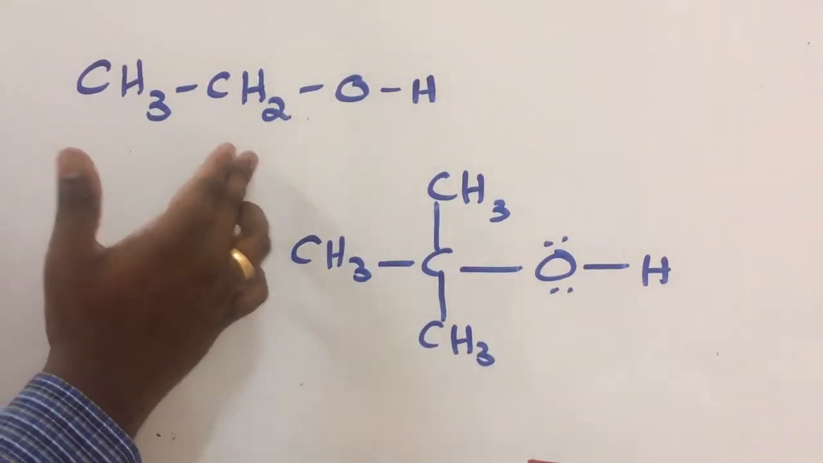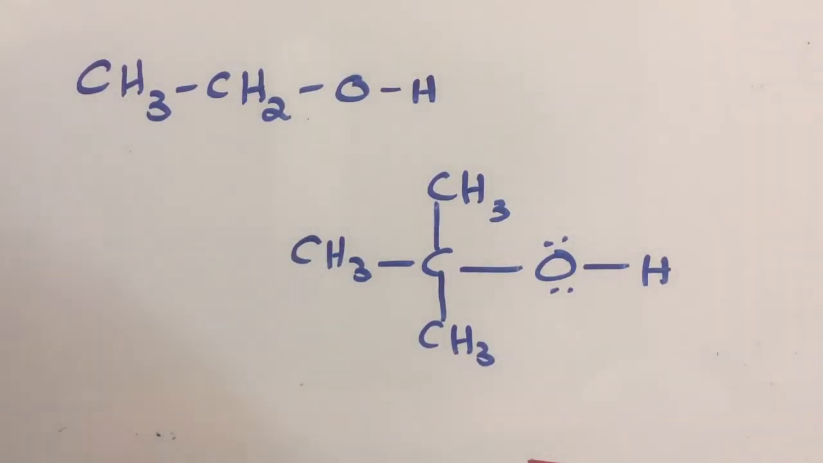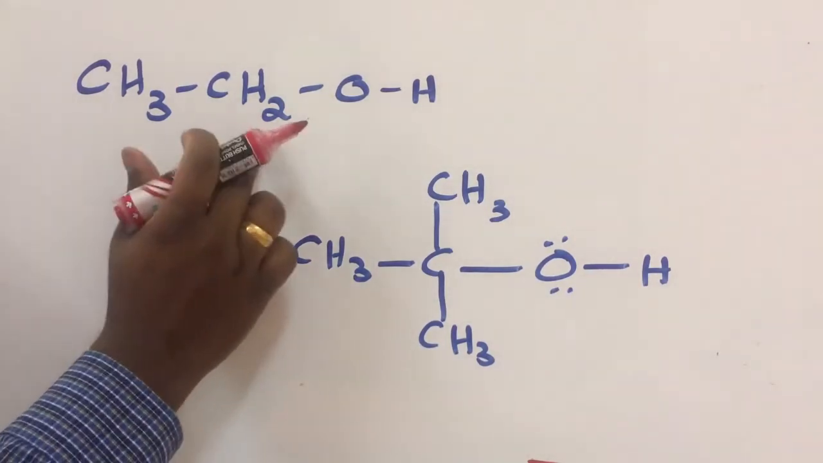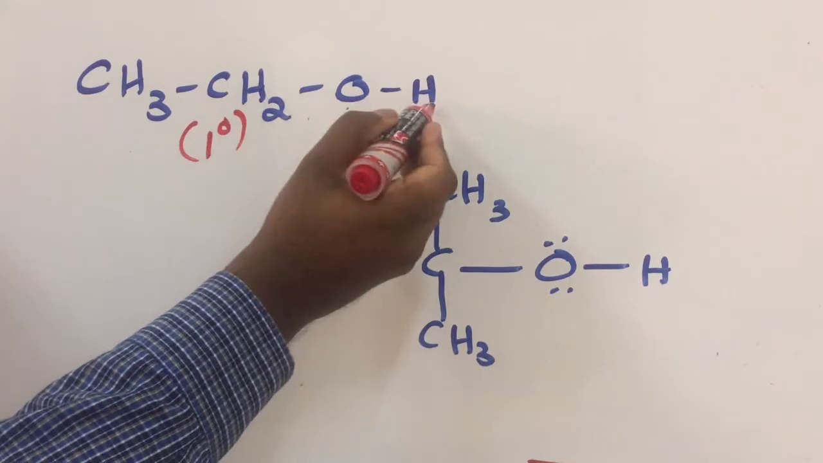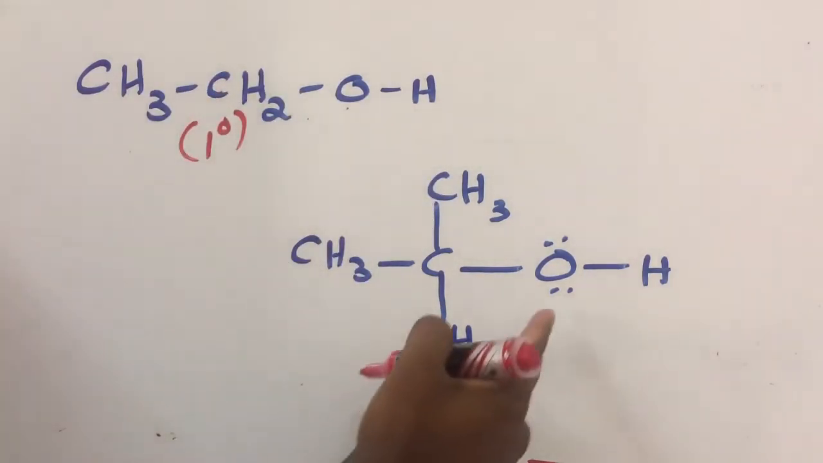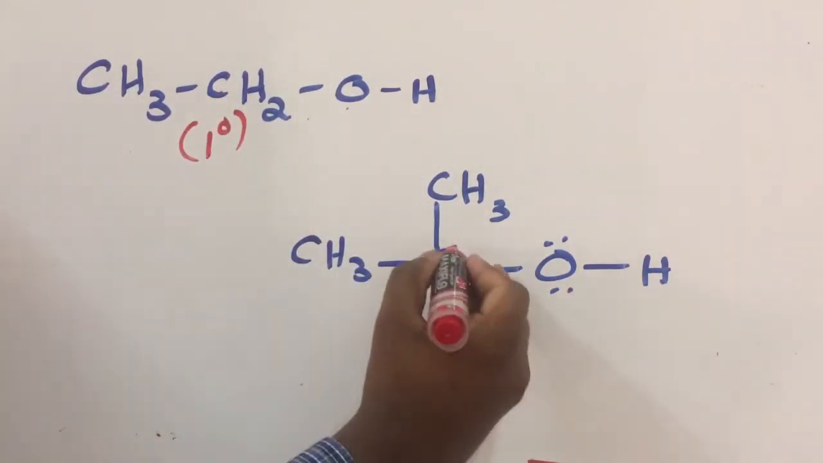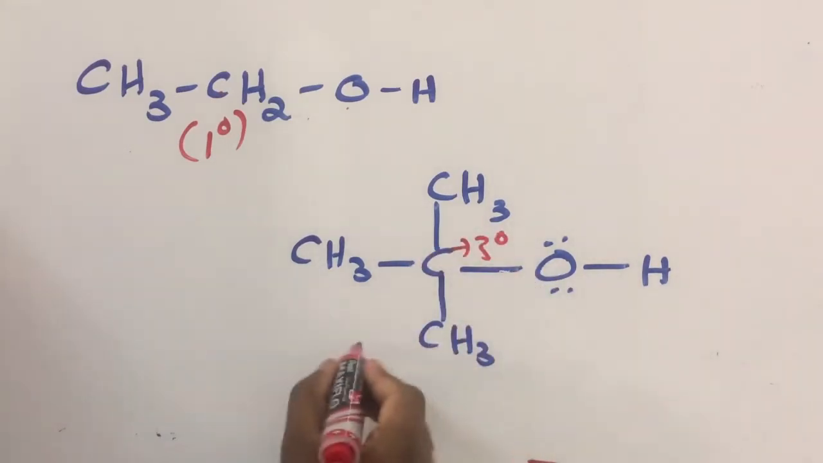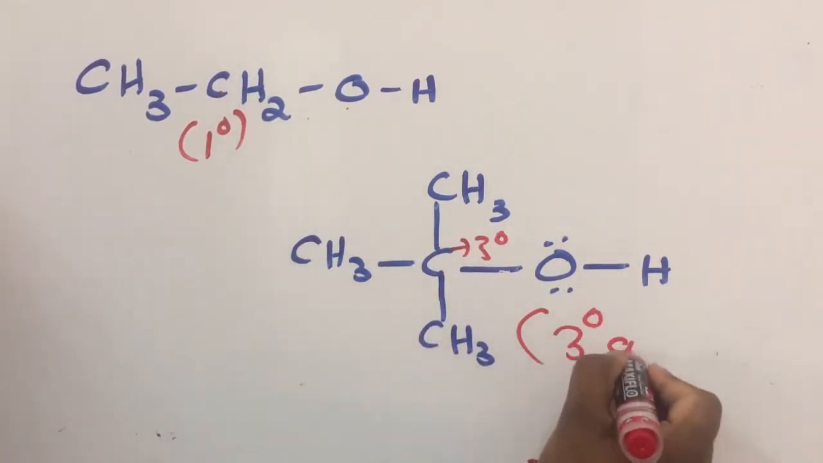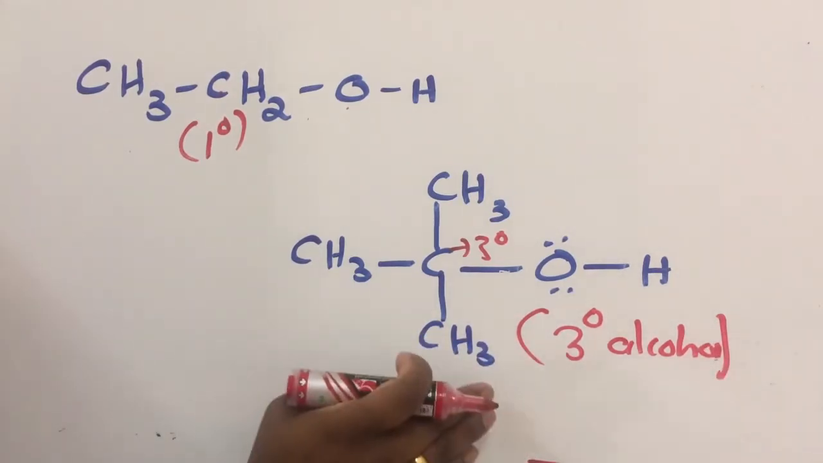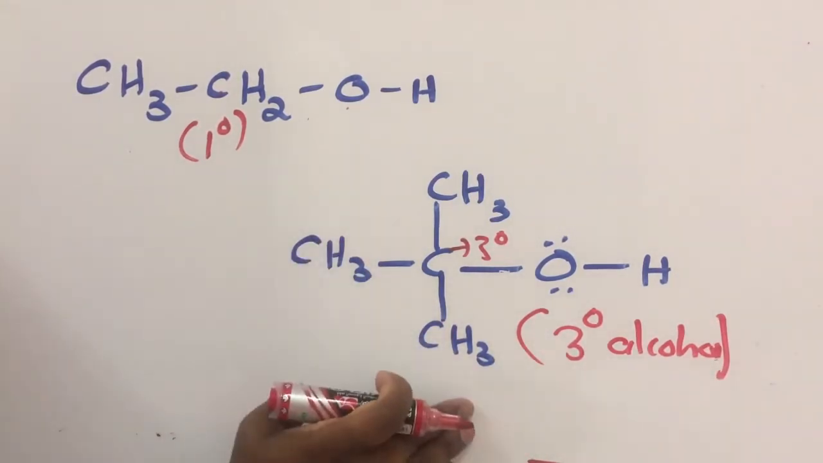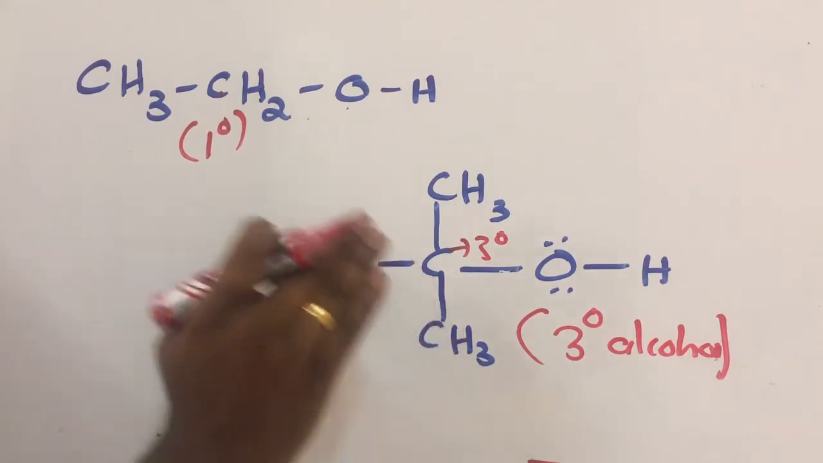Here you can see two types of alcohol. Which type of alcohol is this one? Primary alcohol. Very good, because OH is connected with the primary carbon. Here OH is connected with the tertiary carbon, so the alcohol is tertiary alcohol. Okay, and the question is, out of primary and tertiary, which alcohol is more acidic?